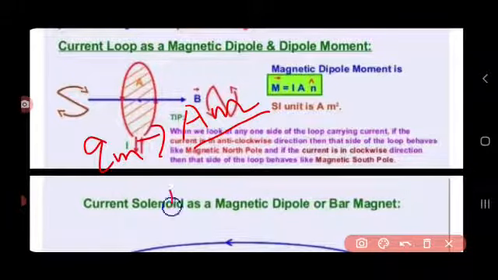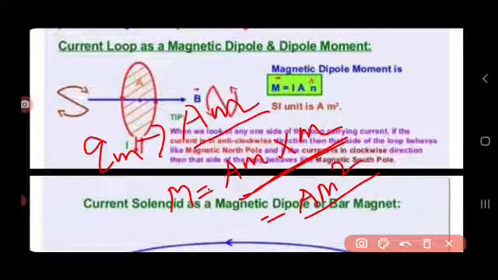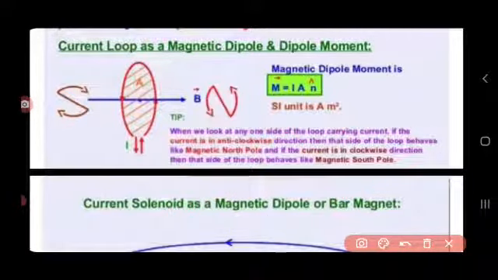Now, we discuss the current loop as a magnetic dipole in dipole moment. When we look at one side of the loop carrying current, and if the current is anti-clockwise, then the loop behaves like a magnetic north pole.